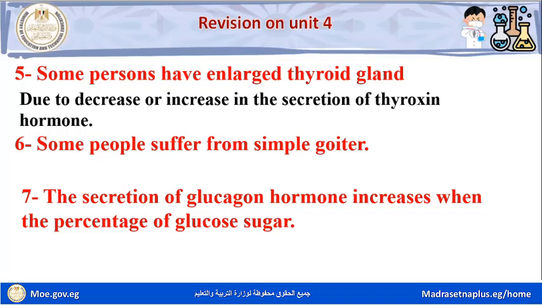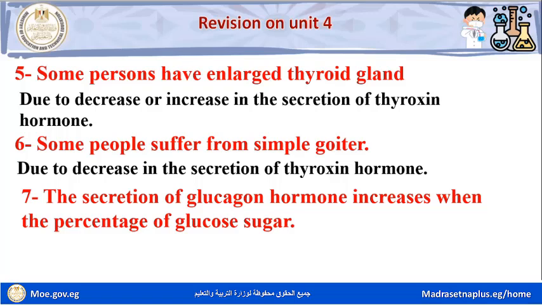Question number 6. Some people suffer from simple goiter due to decrease in the secretion of thyroxine hormone. Question number 7. The secretion of glucagon hormone increases when the percentage of glucose sugar.